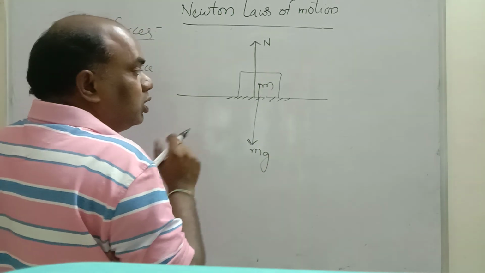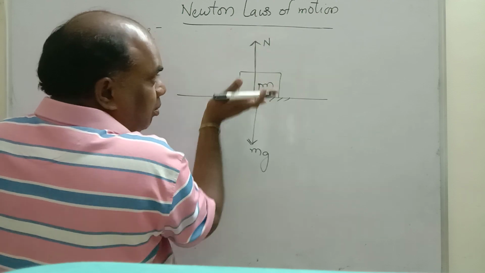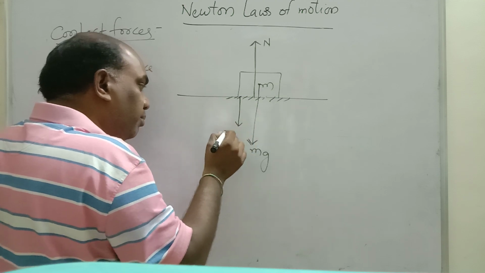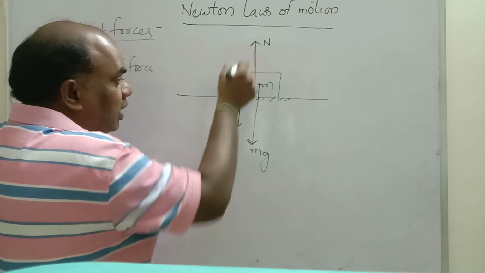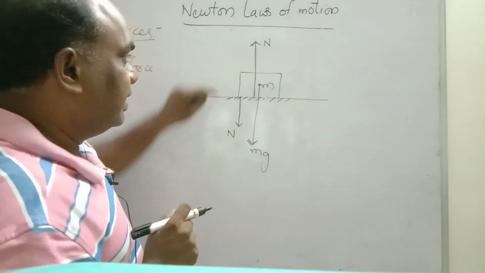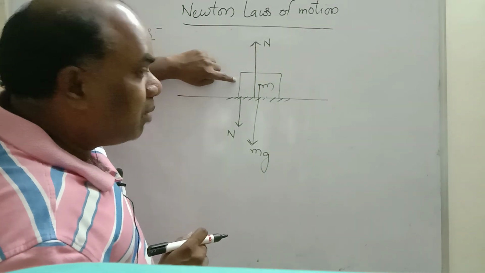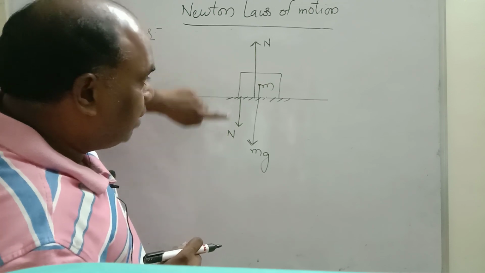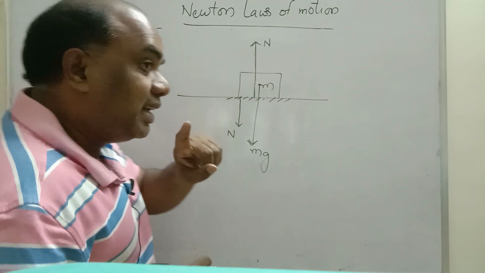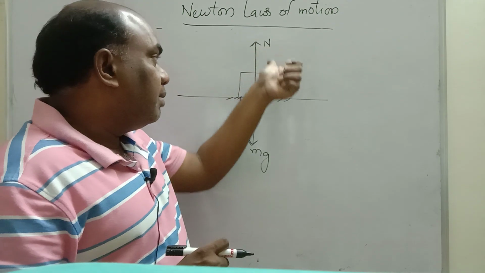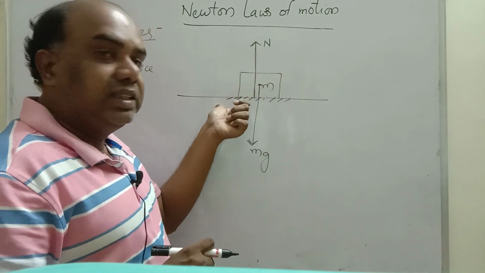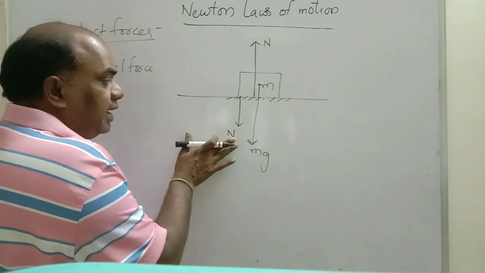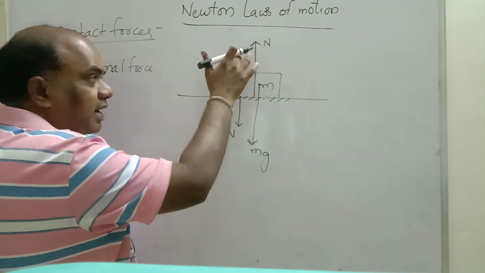Understand? One more thing, the earth is pushing the mass upwards with N. Similarly, this mass also pushes the earth downwards with the same force N. That means these two are equal and opposite but acting on two different bodies. This N is acting by the earth on the mass small m. This N is the normal force acting by small m on the earth. These two are equal and opposite but acting on two different bodies. Very, very important. According to Newton's third law, there are equal and opposite forces.